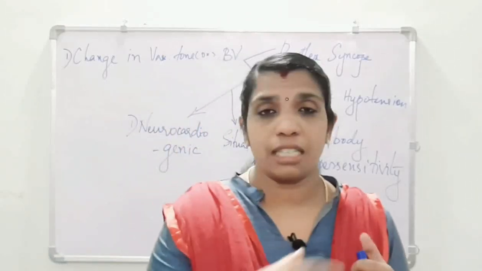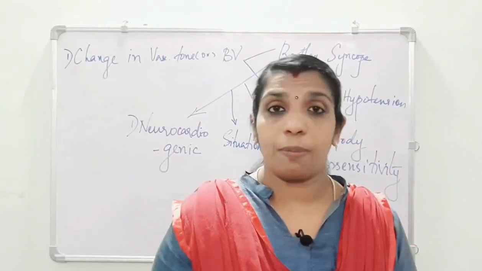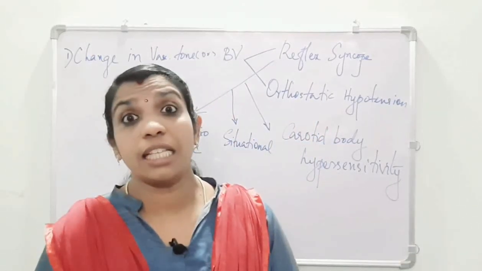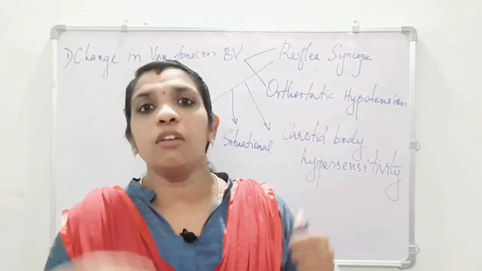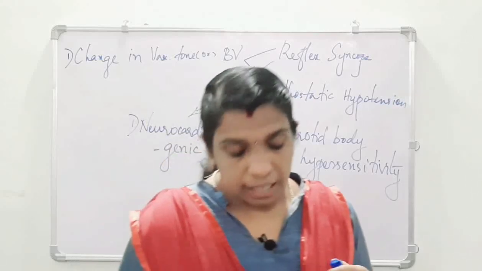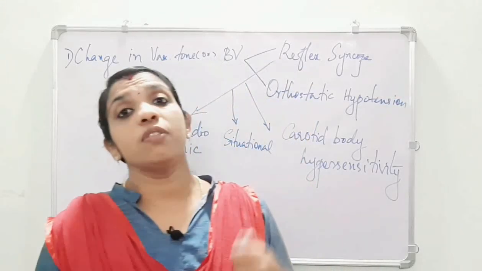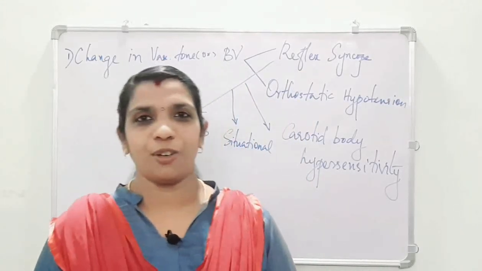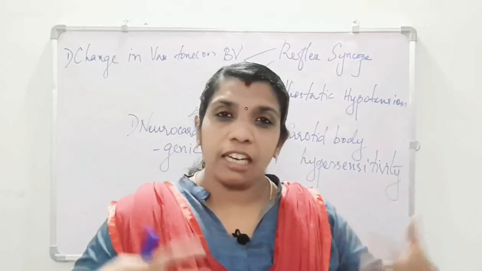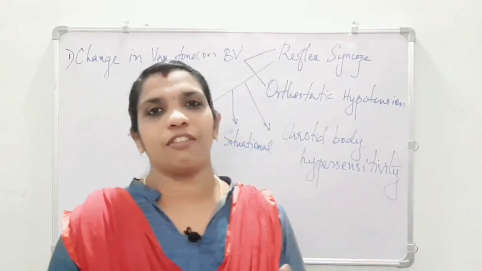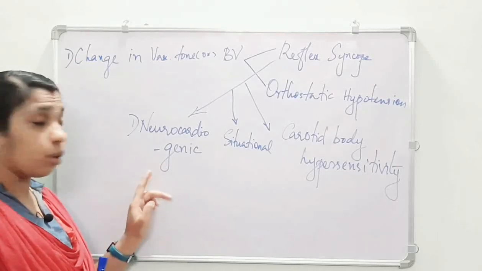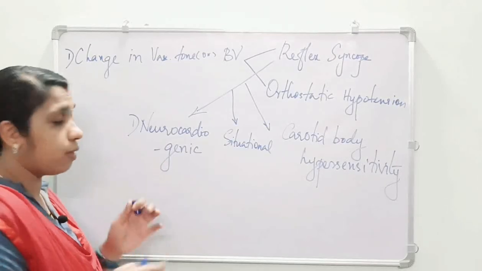Next is defecation syncope. In an old patient who is suffering from constipation, when he is performing the Valsalva maneuver, straining for passing stool, he may go for syncope. This is known as defecation syncope. The other type of situational syncope is cough syncope. When the patient has COPD, there will be violent cough which leads to stimulation of the reflex, leading to syncope.